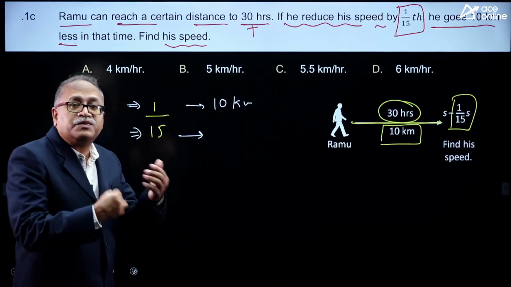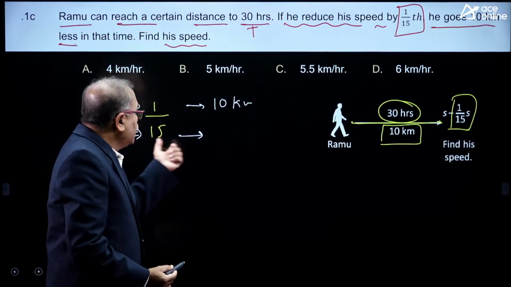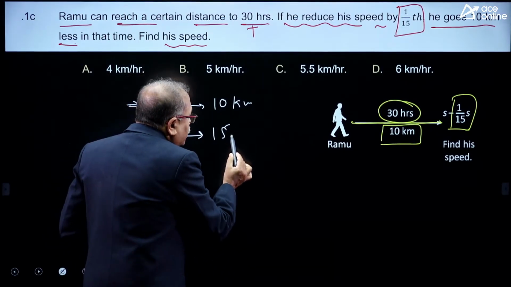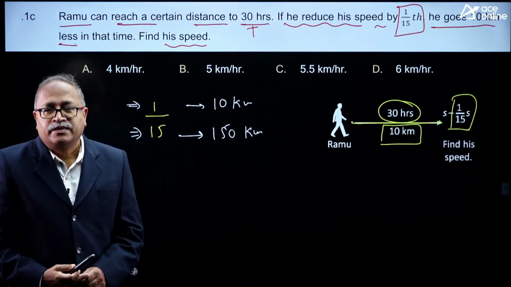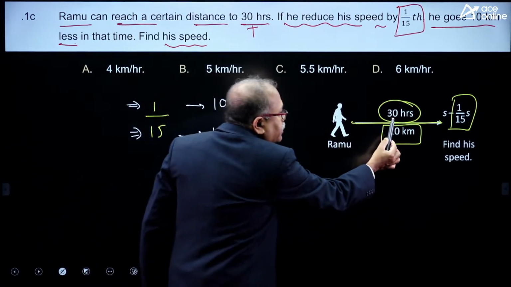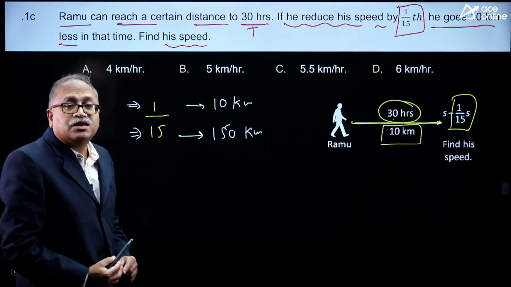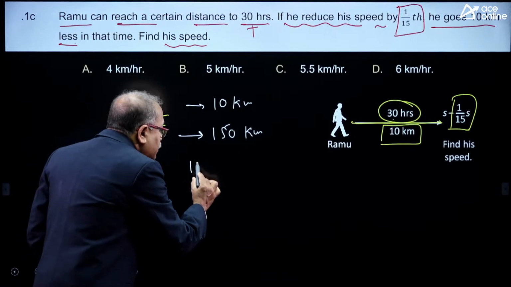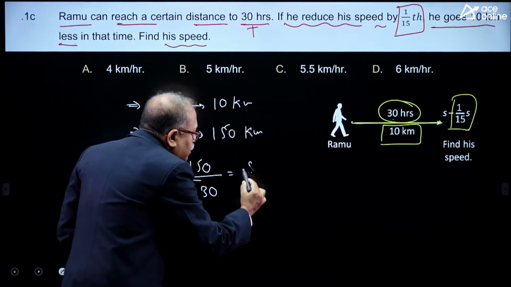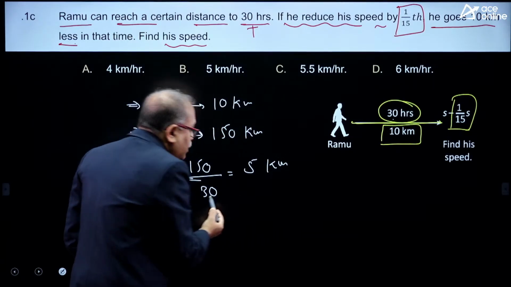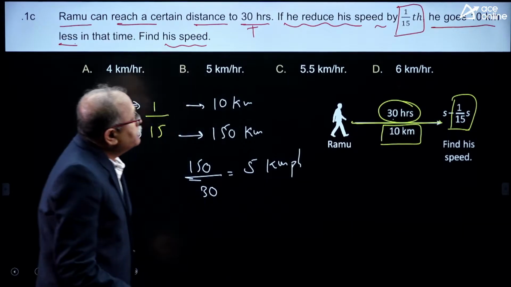So, 15 units means total distance; 1 part of the speed is 10, then 15 parts of the speed will be 150 kilometers. This is the distance, and this 150 kilometers he covers in 30 hours. What is his speed? That is the question. So, the distance is 150 and the time is 30 hours, so obviously his speed is 5 kilometers per hour.